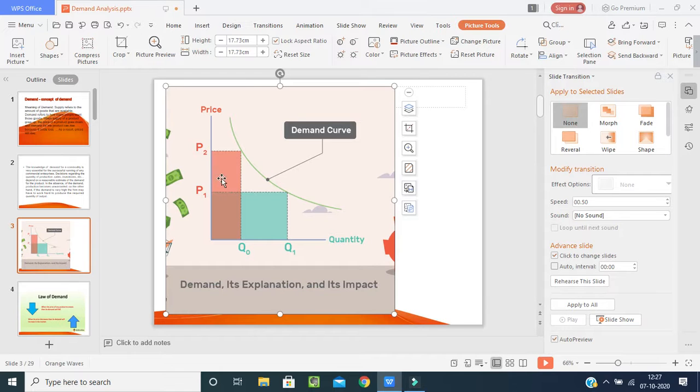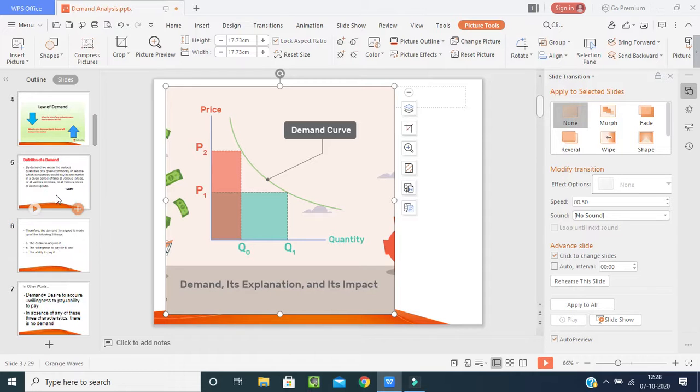If the price is increased a little bit, then the quantity may decrease a little bit, but we are getting more profit. That is the reason we say when we increase the price, the quantity will decrease. When we decrease the price, the quantity will increase. I hope students you have understood the concept.